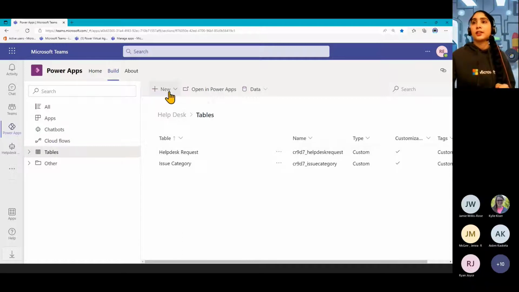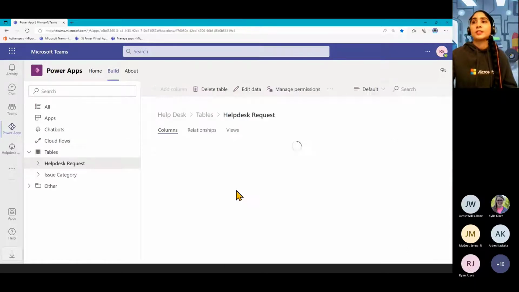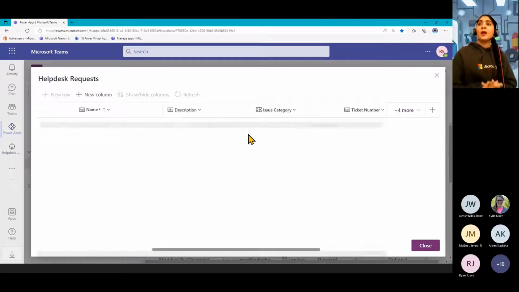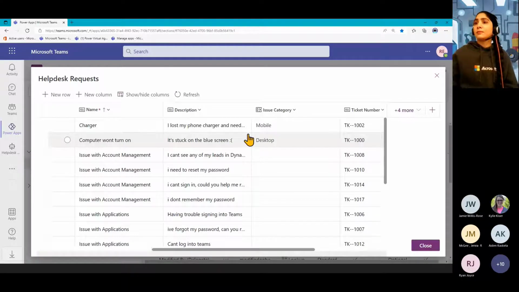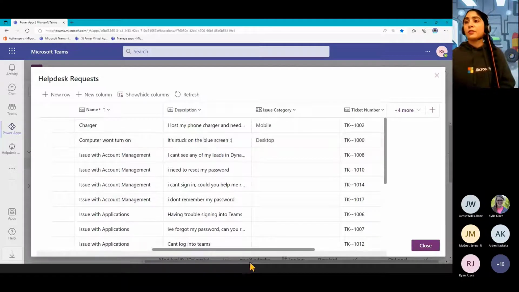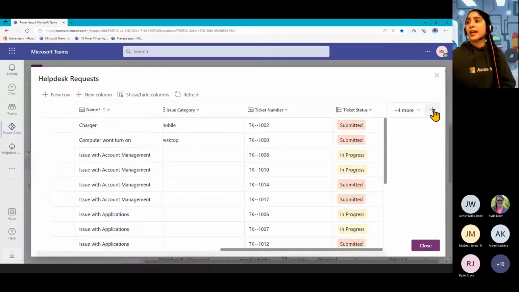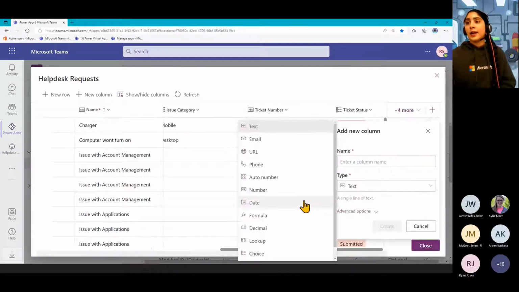So you can just click new. Actually, I won't create a new one now. I'll just open one that I've built before, this one for the Helpdesk request, and open that up. If you want to add more columns and so on, you can simply go to your table and click add. And you have all of these different data types available to you as well, like text, email addresses, you can have formulas now, choices, auto number.